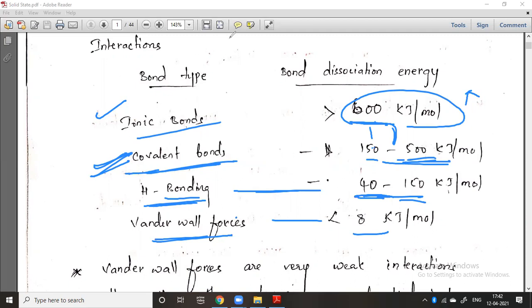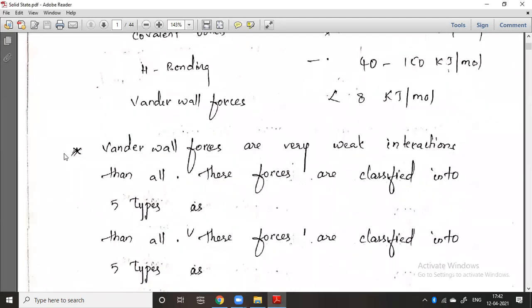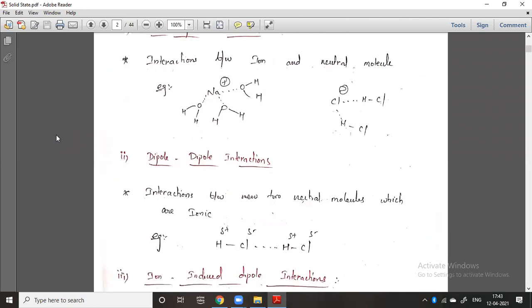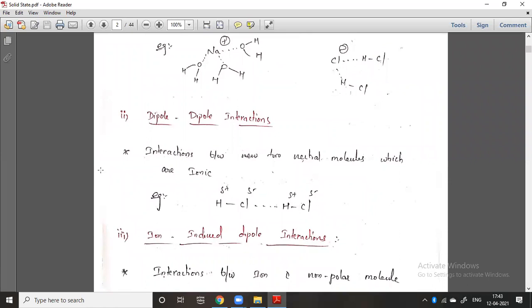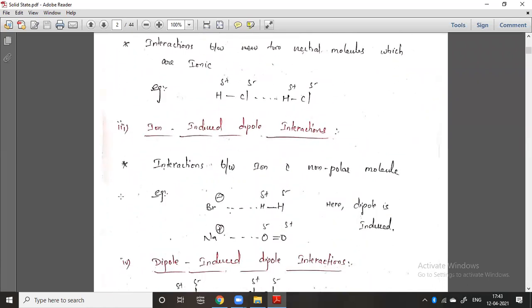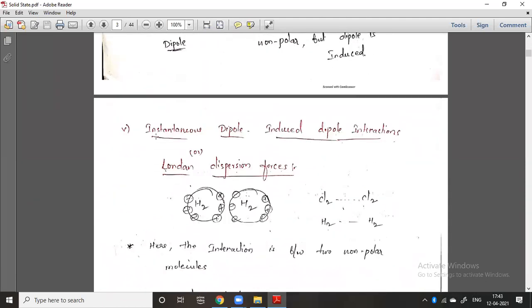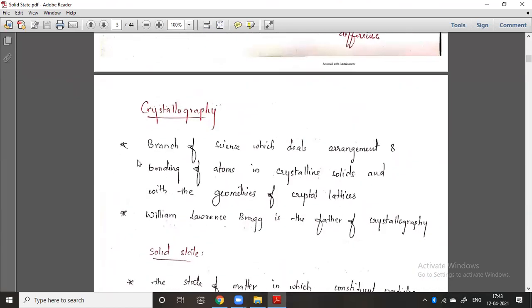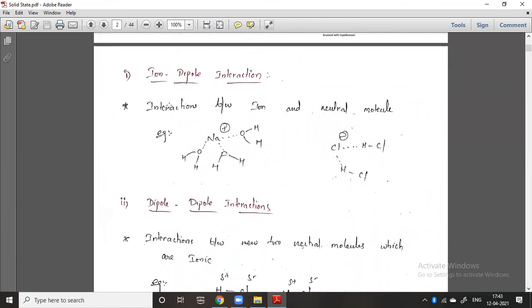So what types of van der Waals forces are there? Generally the van der Waals forces are classified into 5 types. You can check that. The first one is ion dipole interaction, the second is dipole dipole interactions, the third is ion induced dipole interactions, and the fourth is dipole induced dipole interactions. The next one is instantaneous dipole induced dipole interactions. So these are the 5 classifications you must understand here.